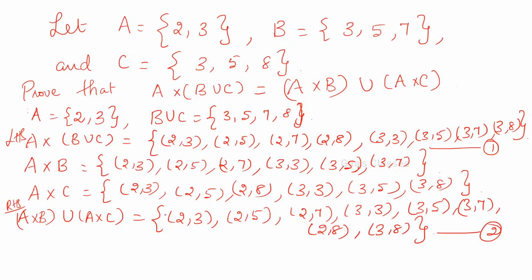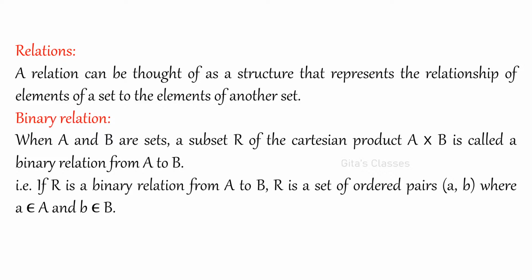This is what Cartesian product is. Cartesian product means if you have two sets, then you have to write all the elements. Now we are going to define the relation. A relation can be thought of as a structure that represents the relationship of elements of a set to the elements of another set. Can you give some real life examples of relations?